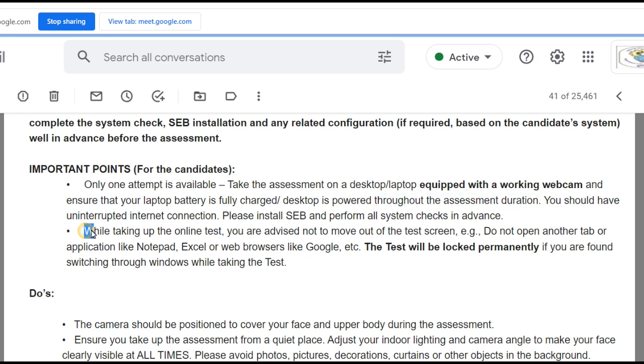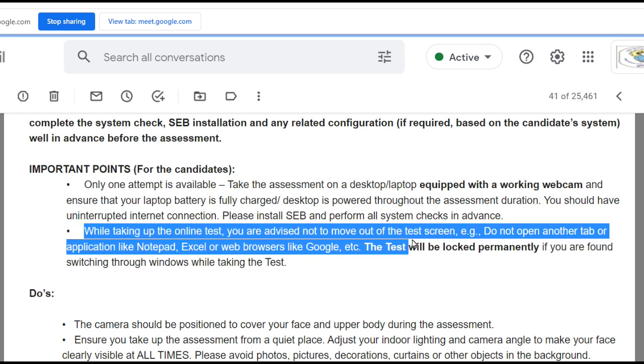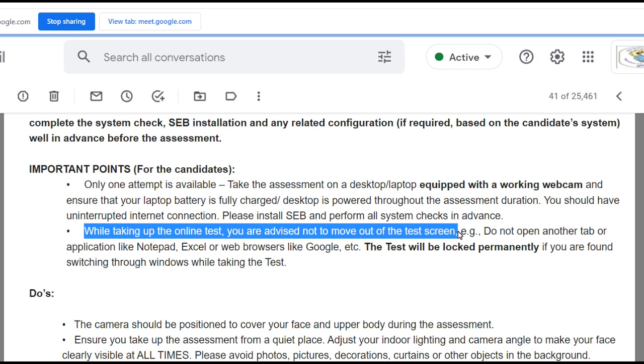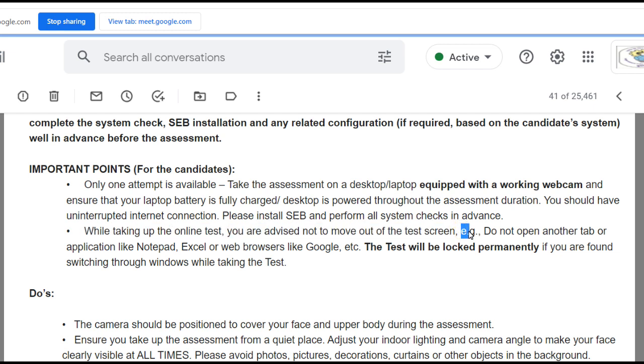Now, an important point: while taking the online test you are advised not to move out of the screen. You should always be in front of the camera. If you move out, the screen remains blank, it is automatically detected, and it would be considered as malpractice or cheating. Do not open another tab. Opening another tab is also a problem. That also indicates that it is not fair practice. You might be opening another tab to copy something or to get some answer.